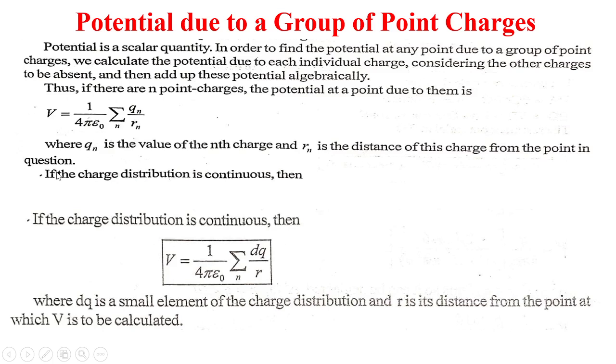in question. If the charge distribution is continuous, then V equals 1 upon 4 pi epsilon 0 summation of dq upon r, where dq is a small element of charge distribution and r is the distance from the point at which V is to be calculated.